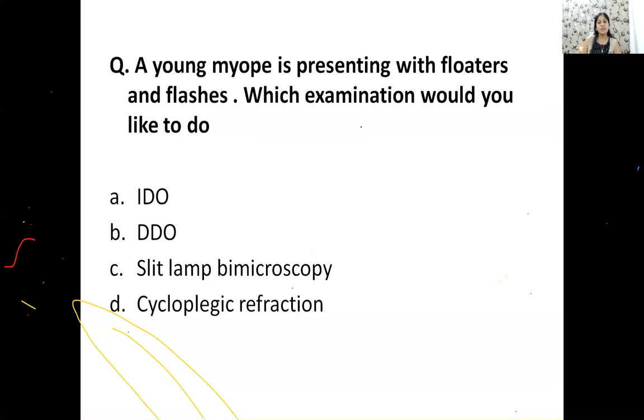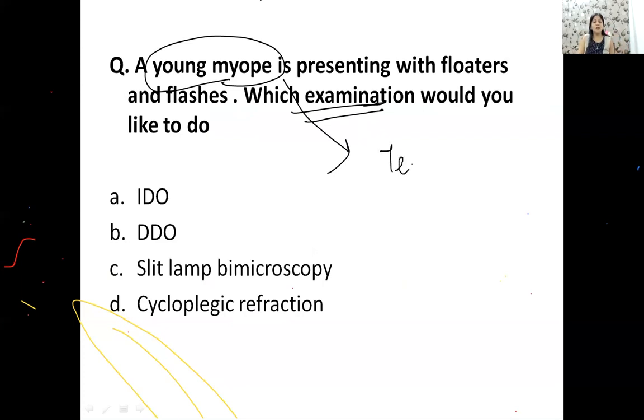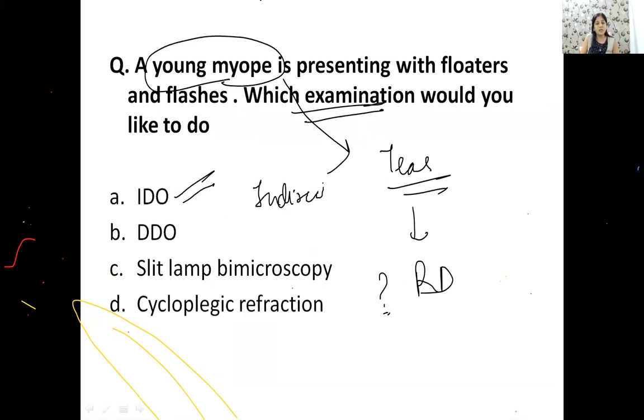Okay, चलो ये बता दो मुझे, if there's a young myope who comes to you with floaters and flashes, which examination would you do? क्या करोगे, क्या सजेस्ट कर रहा है? मायोपिया में फ्लोटर्स फ्लैशेस आ रहे हैं, that means he has developed a tear. He may have a retinal detachment also. Which examination would you like to do? Guys, no, you must do an indirect ophthalmoscopy. Why? Because I want to look at the tear. मुझे टीयर देखना है. और टीयर कहाँ होते हैं? Usually they are in the periphery, mid periphery or in the periphery, not in the center.